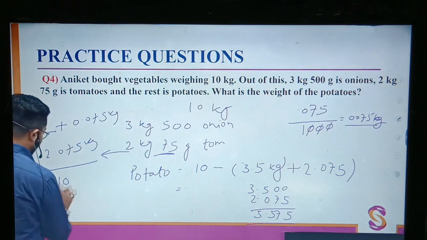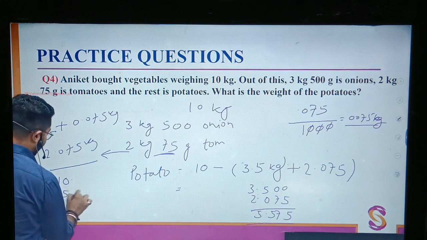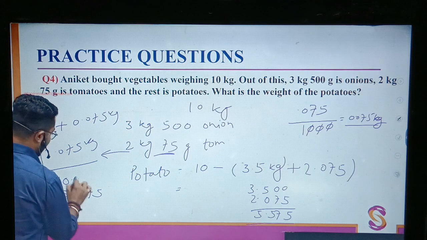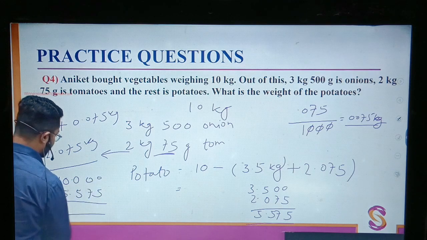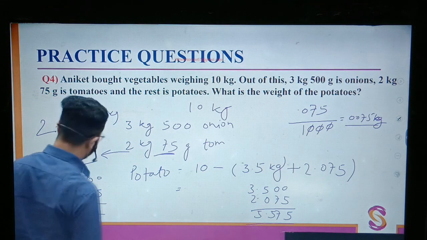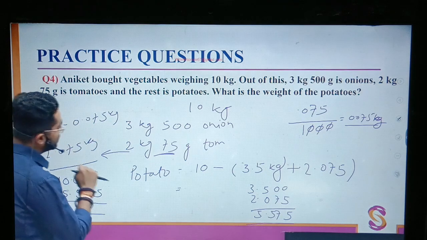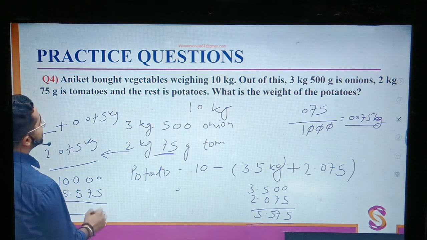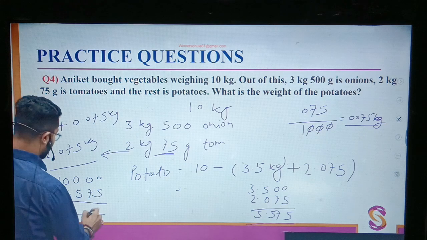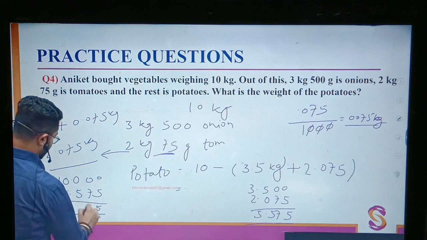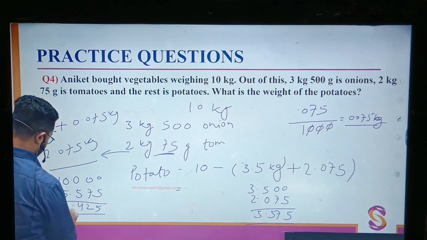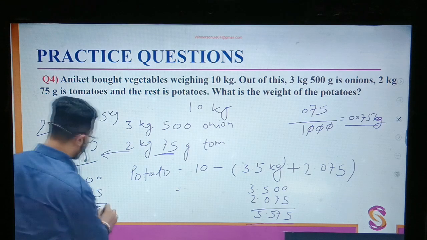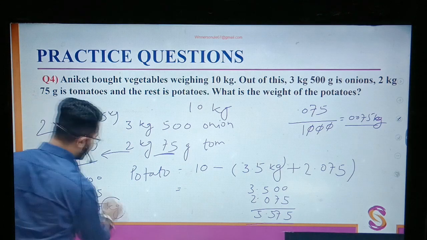Now I'll subtract 5.575. Again I'll put 0 here and I'll minus this. Right? 4.425 kg, if you do the subtraction correctly.